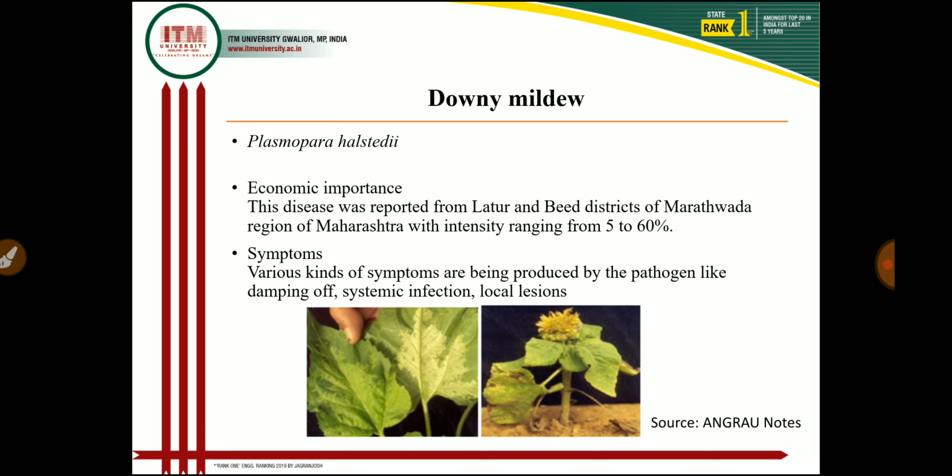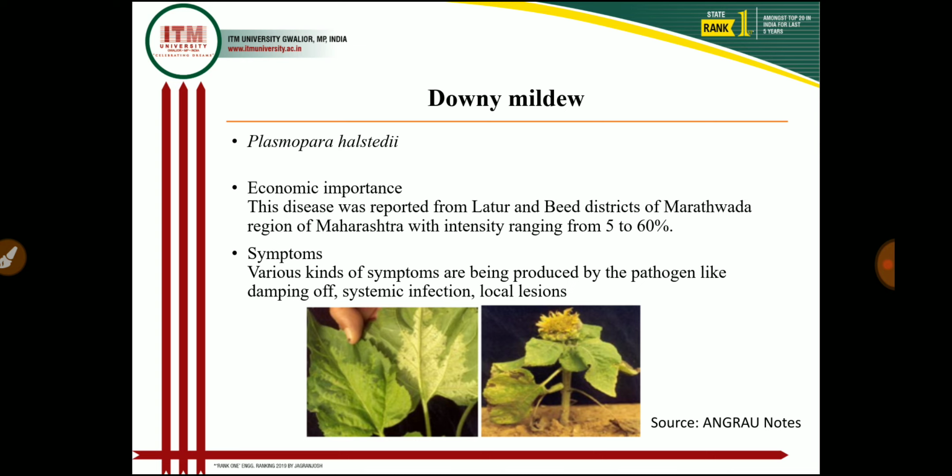And later the disease was also reported from Karnataka, Andhra Pradesh, as well as Tamil Nadu and Madhya Pradesh region. So almost 10 to 25% crop loss occurs due to the downy mildew disease, and this is a very devastating disease to the sunflower crop.